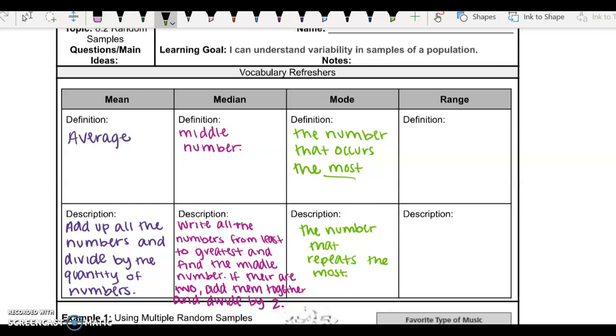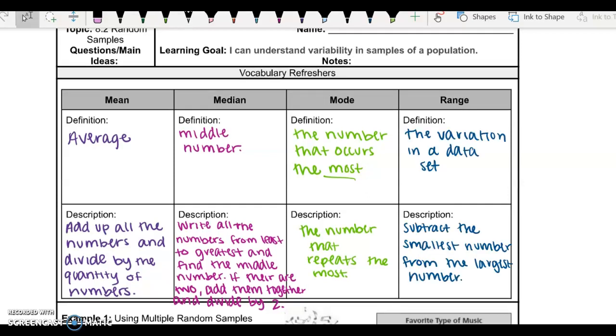And last, we have the range. So the definition of the range: the variation in a data set. So this is how spread out our data is. To find this, we subtract our smallest number from the largest number.